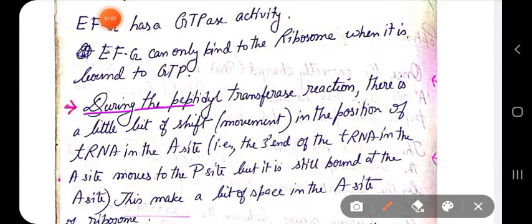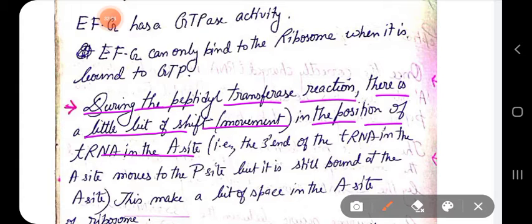Now, during the peptidyl transferase reaction, there is a little bit of shift, or you can say movement, in the position of the tRNA in the A site. That is, the 3' end of the tRNA has been moved to the P site, because during the accommodation process we have seen that in order for the peptidyl transferase reaction to occur, the 3' end of the amino acid tRNA has to rotate, and its 3' end has to move closer to the P site, so that they can carry out the peptidyl transferase reaction.